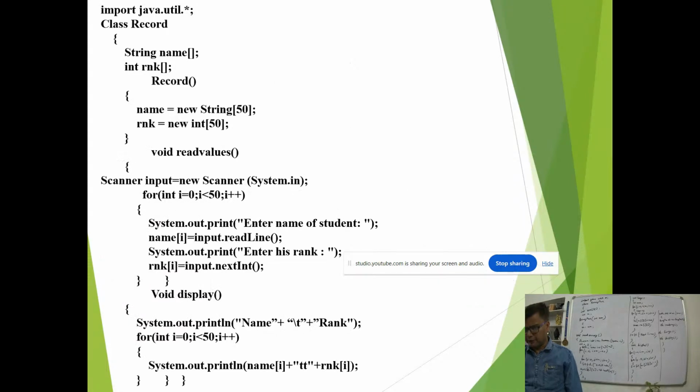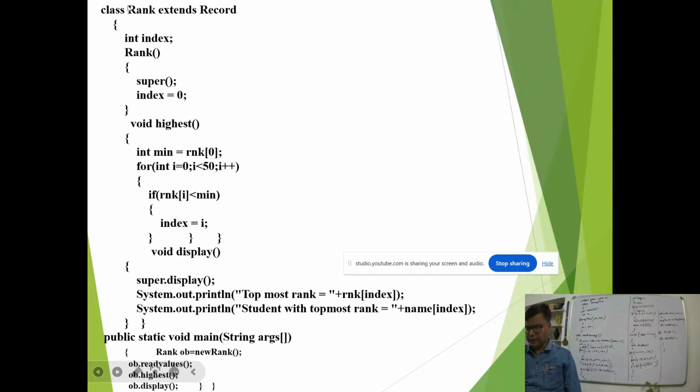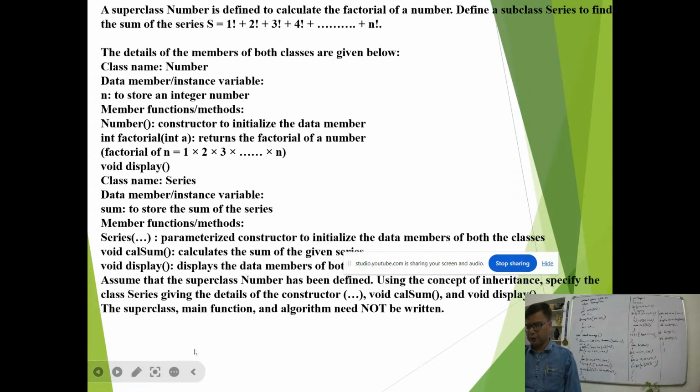So accordingly, in this question, again here you see class record display, here class rank extends record. In the rank constructor, I called the superclass. Here there was not a parameterized constructor, it was a default constructor, so I just kept it like this. And then I did index equal to 0, which was its value. Highest, I call void display. Now the display function was also in the superclass, so it is super.display. So accordingly it will be calling.